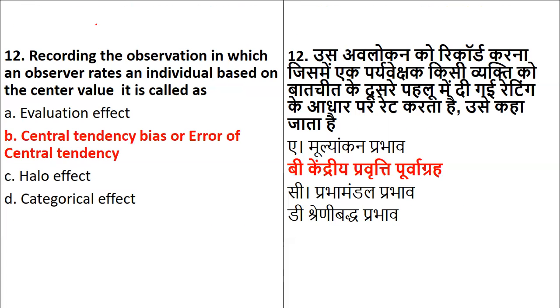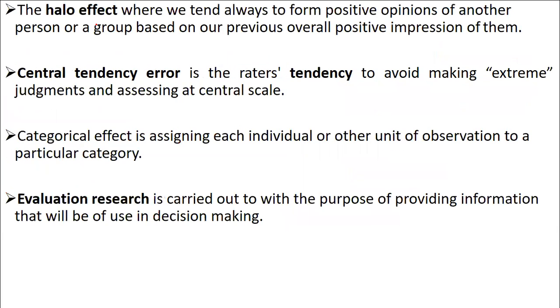Just a second. I have just listed out all the explanation. I'll help you to understand what these terms are called, in case any new student is not aware of these terms, so you should not get confused. Actually, the recording wherein the observer rates everyone as per the central value is called central tendency, or you call it the error of central tendency. But what exactly does it mean? So let's understand one by one.